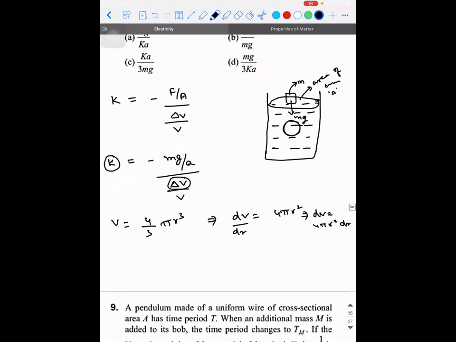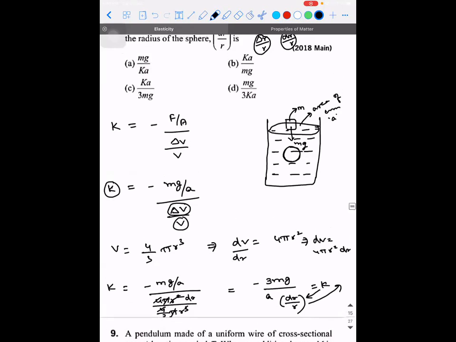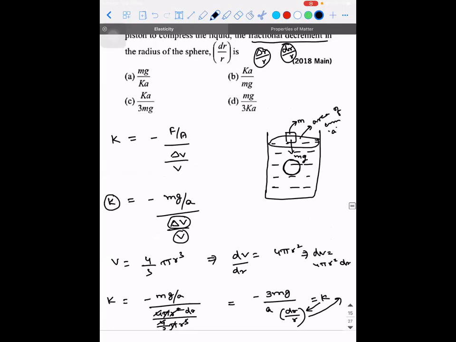Correct? So K will be minus mg divided by A, divided by 4 pi R square into dr, the whole divided by, what is the original volume of the sphere? That is 4 by 3 pi R cube. Pi gone, 1 R will be left out, 4 and 4 are gone, 3 will go to the numerator. So minus 3 mg divided by A into dr divided by R is equal to K. So take dr by R this side, K this side, minus 3 mg divided by AK is the answer.